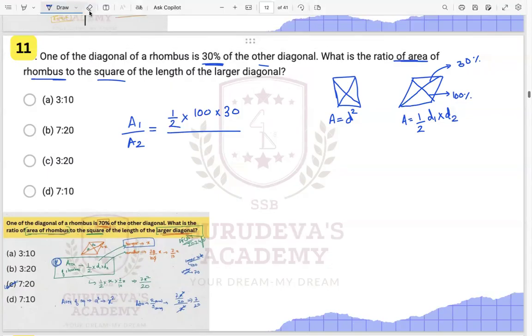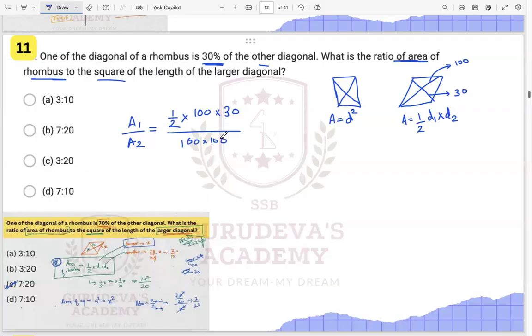Just one minute, I have marked this wrong. The larger one is 100 and this one is 30%, so this is 30. So here it will be 1 by 2, 100 into 30, upon 100 into 100.